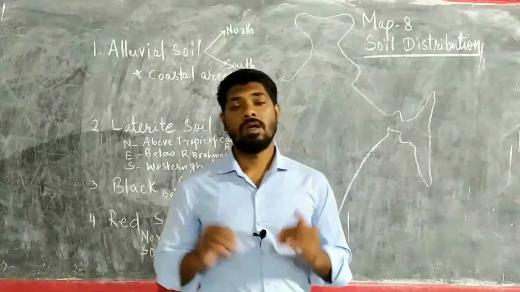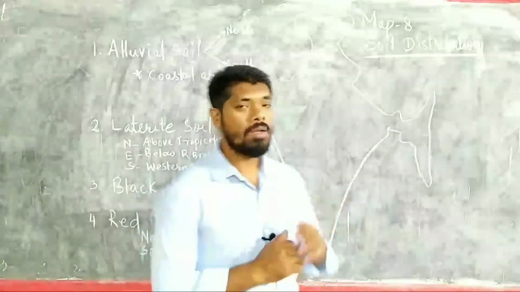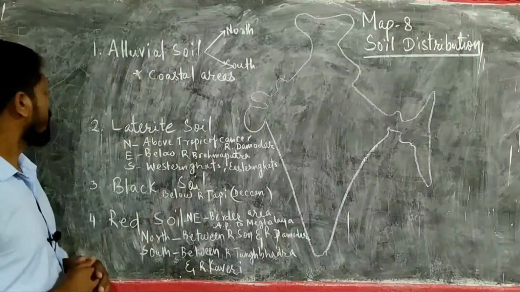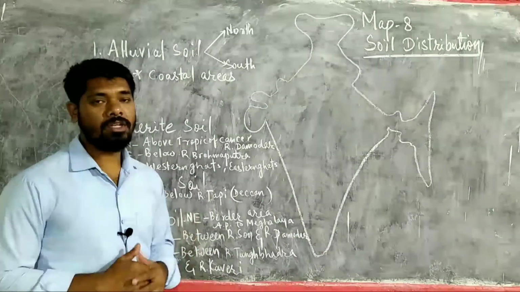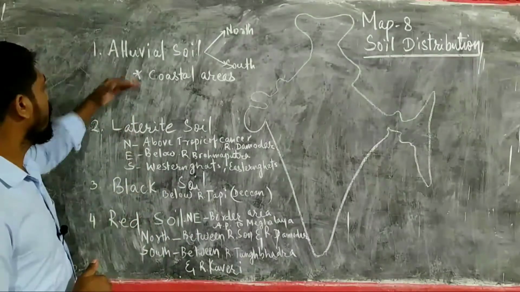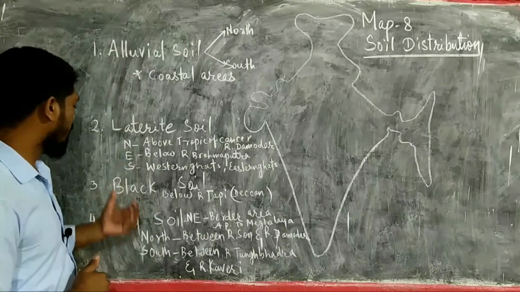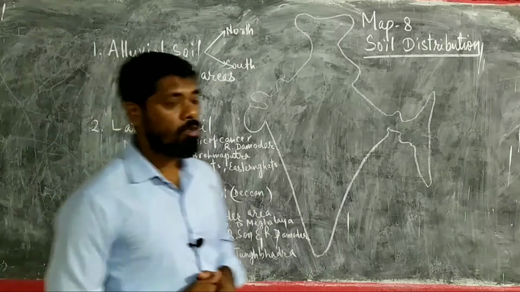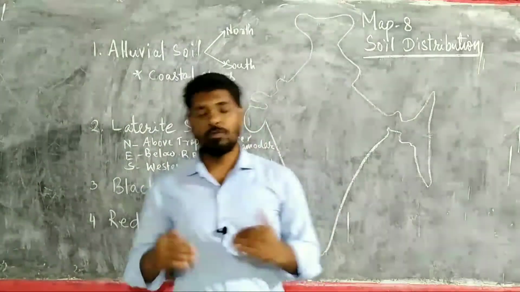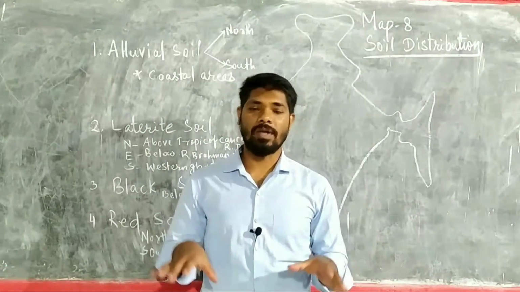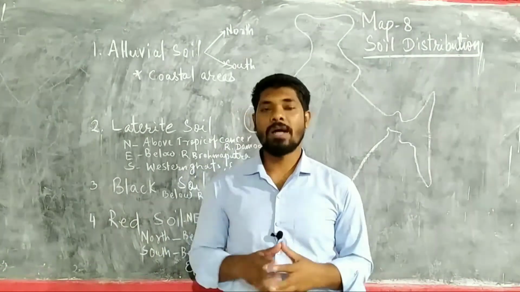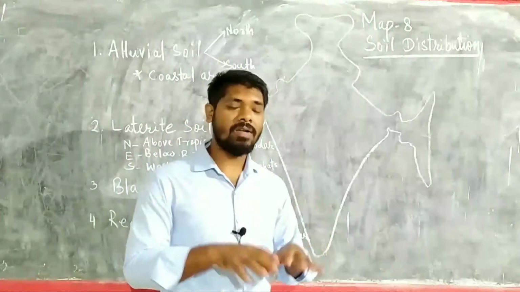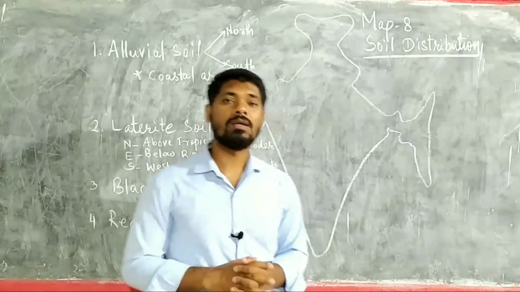In this video, we are going to discuss soil distribution. These are the soils that are basically asked in the board examination: alluvial soil, laterite soil, black soil and red soil. Soil is found widespread everywhere in India, but the regions where the majority of each soil is found have to be leveled and marked on the map.